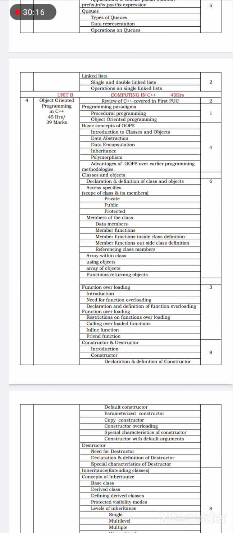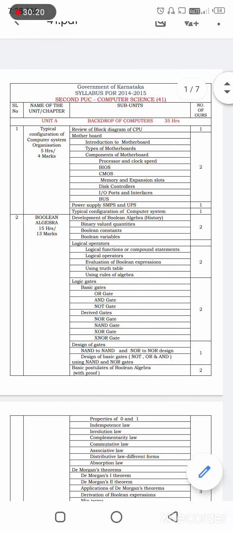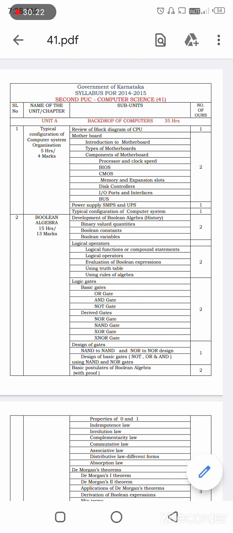In the next class, we'll begin with your first unit, that is unit A, background of computers, the typical configuration of computer system and organization.